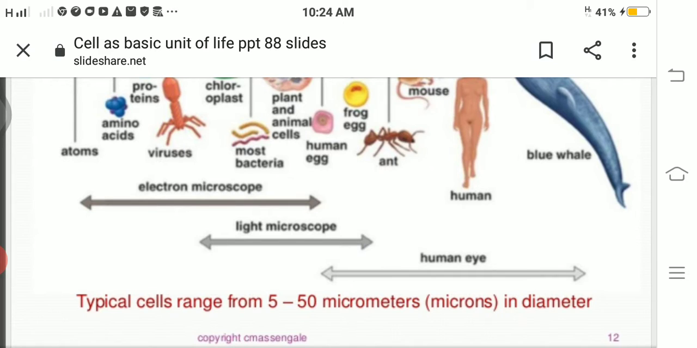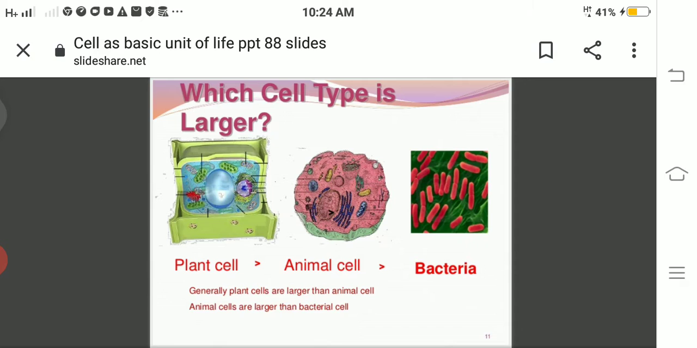A typical cell ranges from 5 micrometers to 50 micrometers, which is also called microns. It's calculated in terms of diameter.